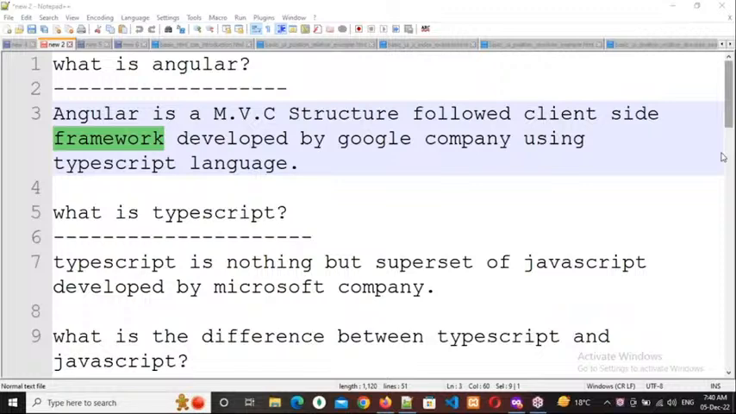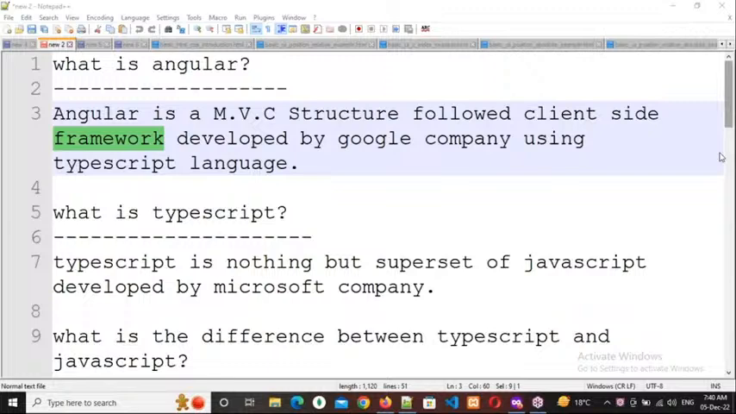For example, Struts, Spring, Spring Boot or Hibernate, those are all Java related frameworks. CodeIgniter, Laravel, those are all PHP related frameworks. Django is a Python related framework. MVC framework is related to .NET, I think. So like that, every framework is developed by some core language only. Is that clear, everybody? Angular also is developed by TypeScript language.